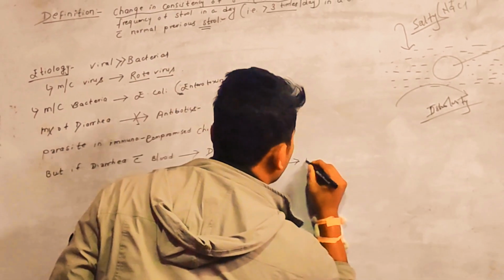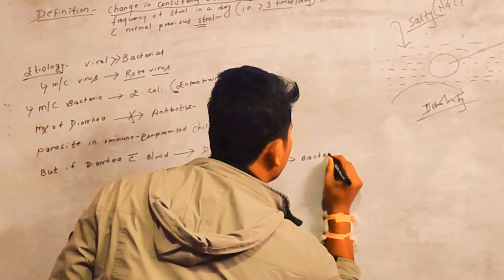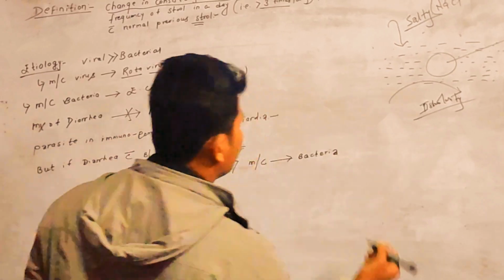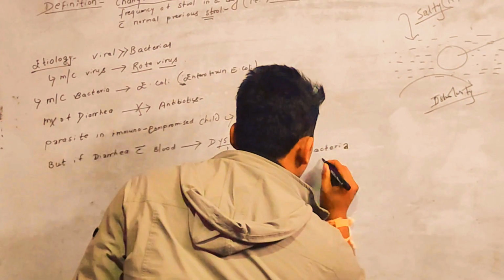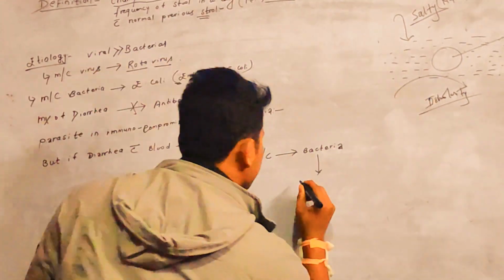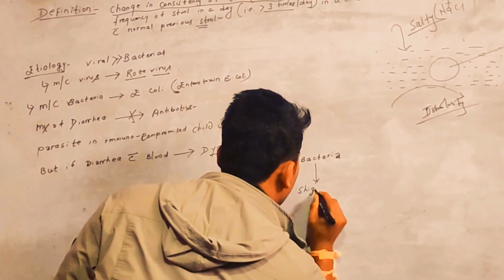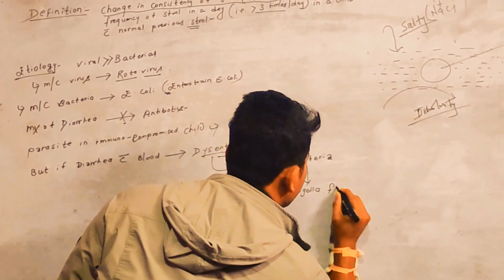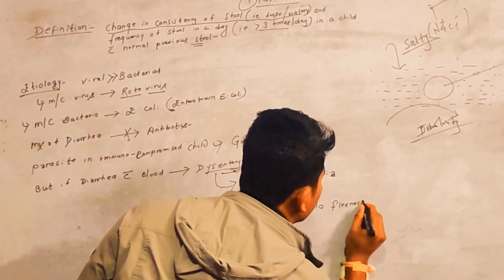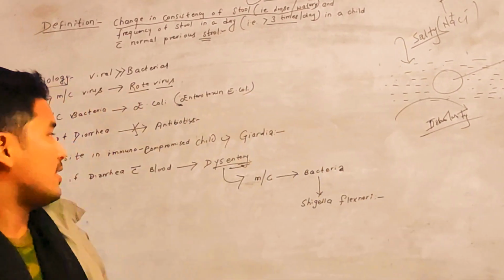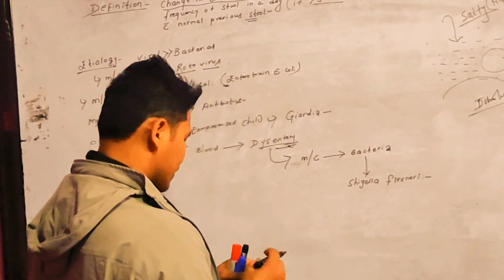Dysentery is most commonly caused by bacteria. Which bacteria? The bacteria here is Shigella flexneri. Okay.